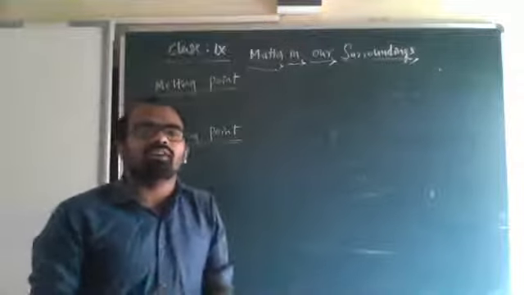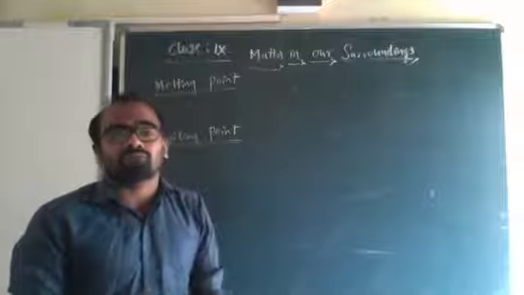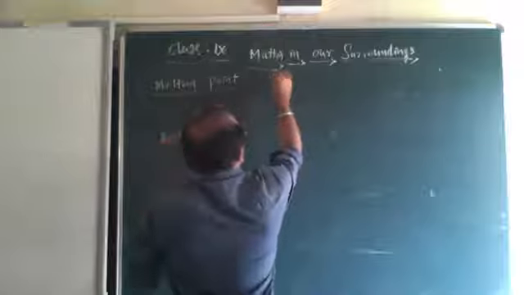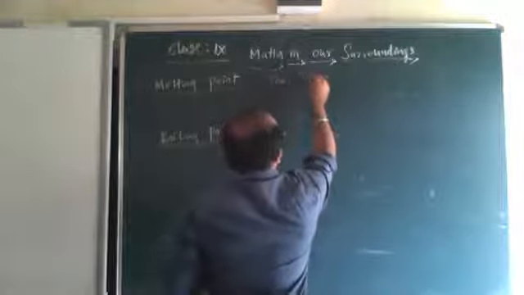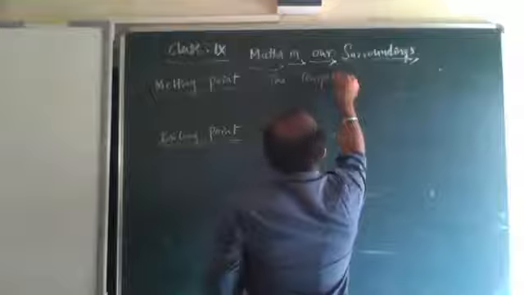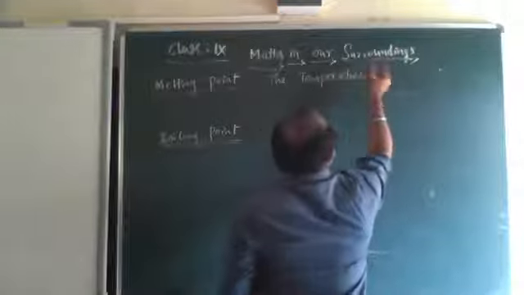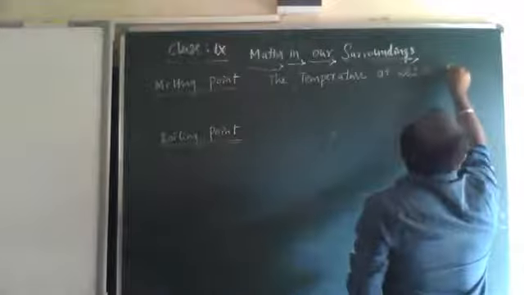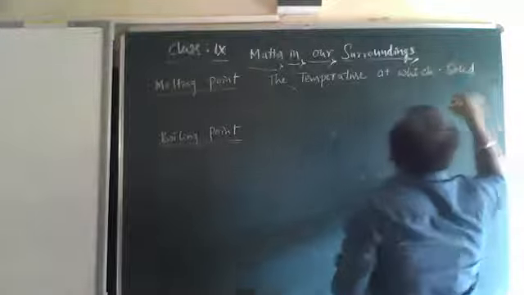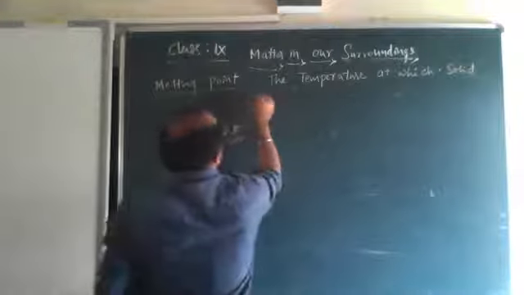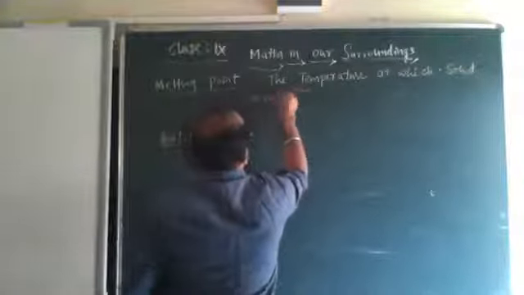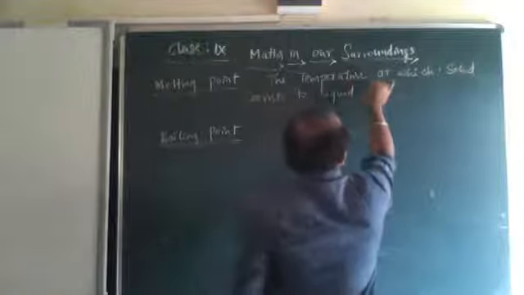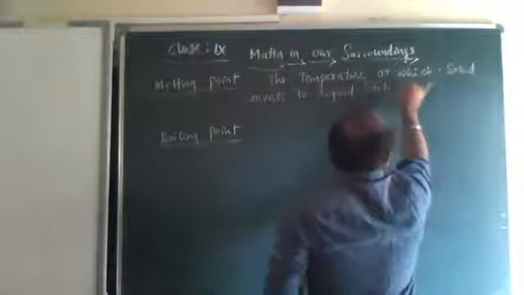It means the pressure should be maintained constant at atmospheric pressure, normal pressure. Melting point is nothing but the temperature at which solid changes to liquid state at atmospheric pressure.